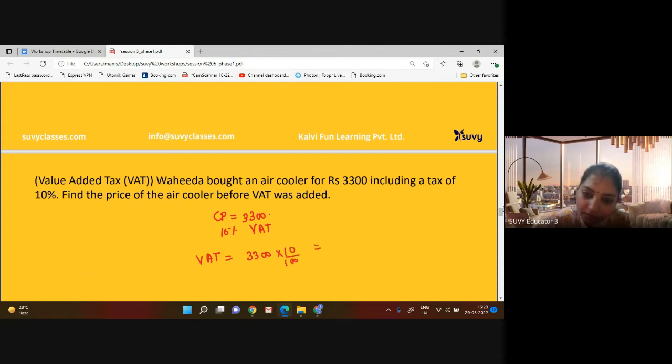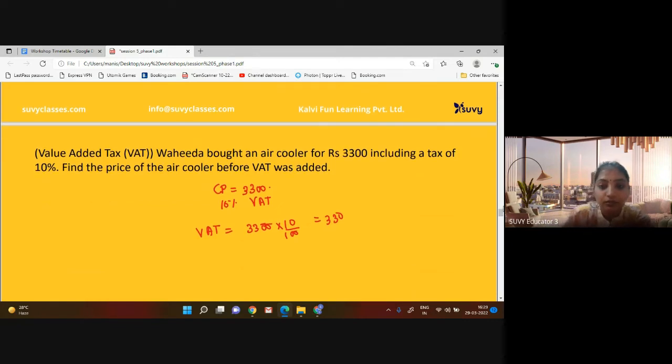So it means 330 rupees. Zeros are cancelled, right? So the cost before VAT will be 3,300 minus 330, that will be rupees 2,970. This will be the answer to this question.